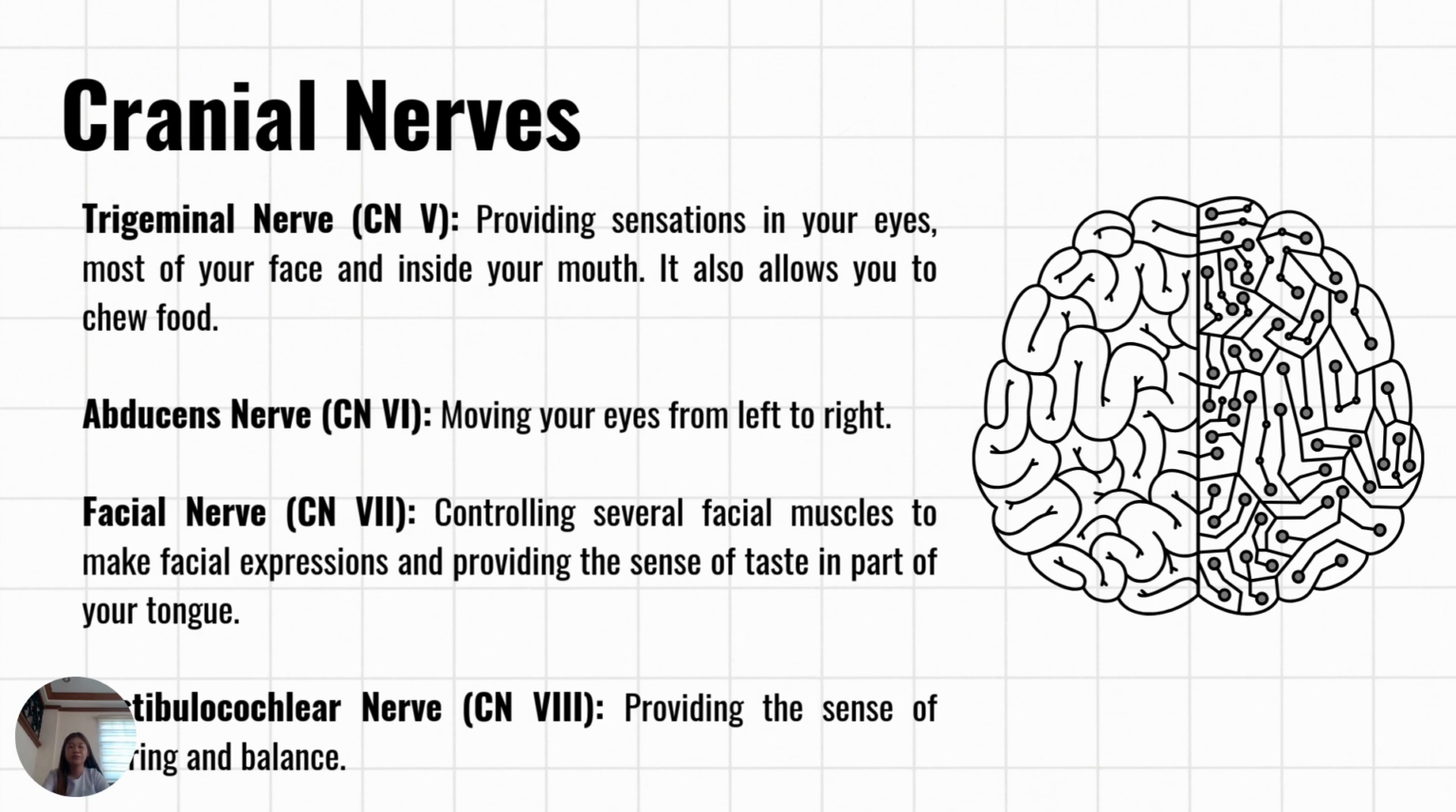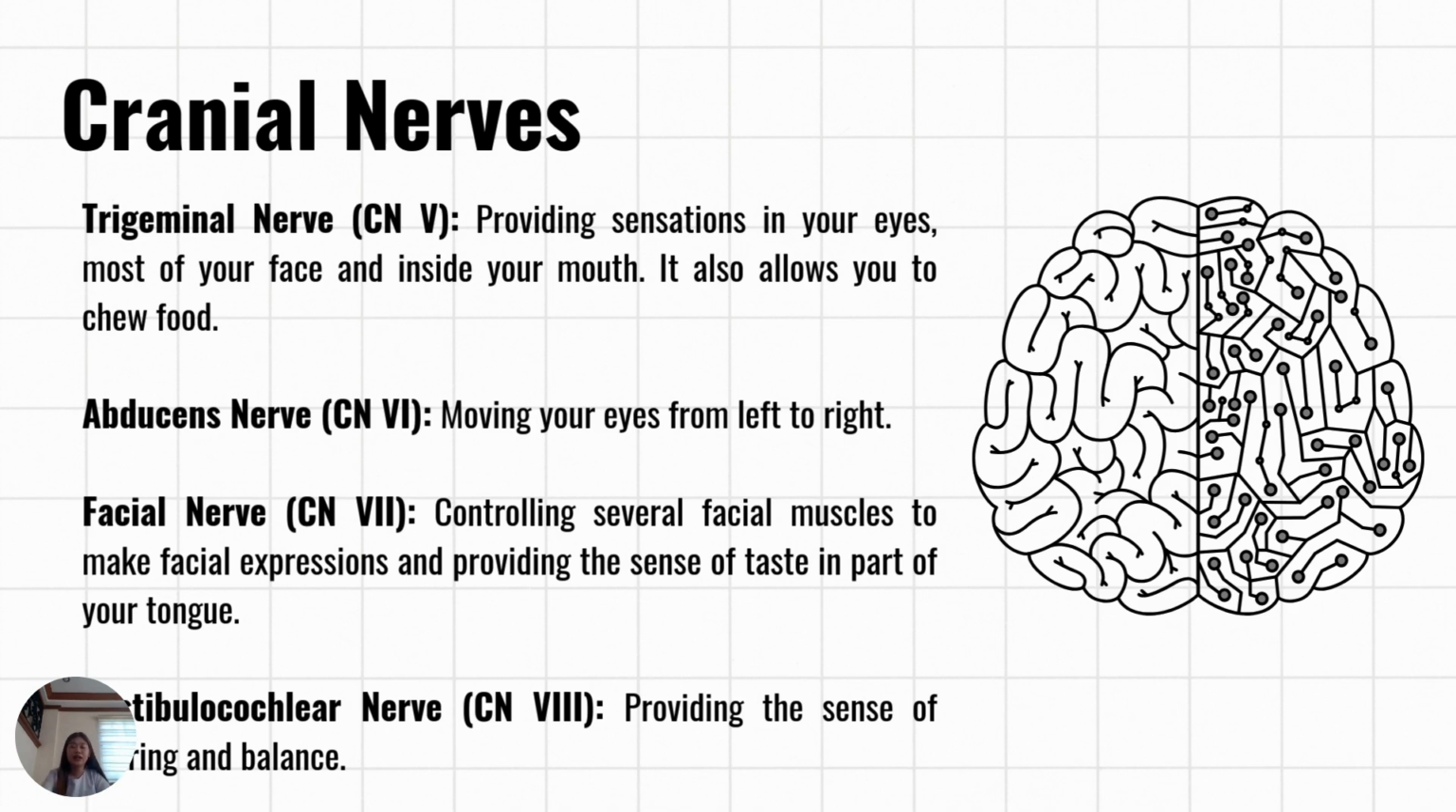facial colliculus. Next is the facial nerve or CN7, controlling several facial muscles to make facial expressions and providing the sense of taste in part of your tongue. Facial nerve arises from the brain stem and extends posteriorly to the abducens nerve and anteriorly to the vestibulocochlear nerve.